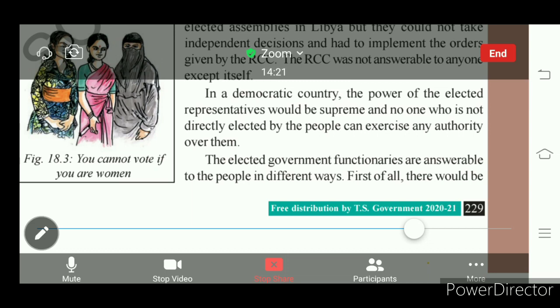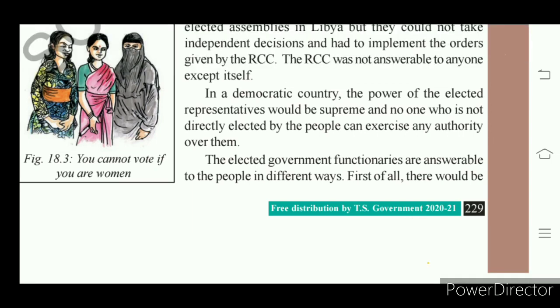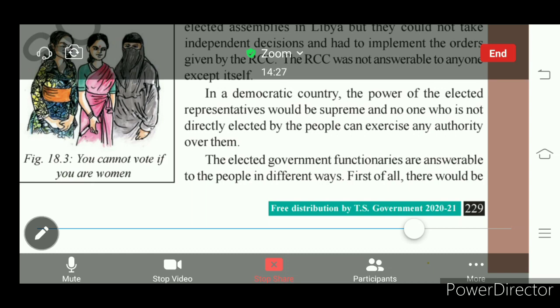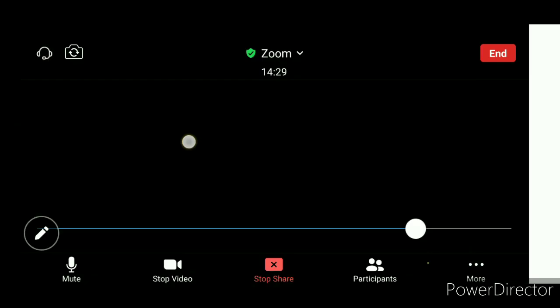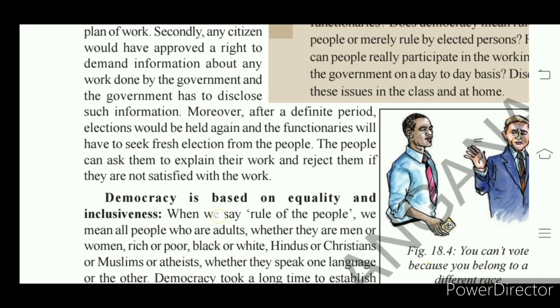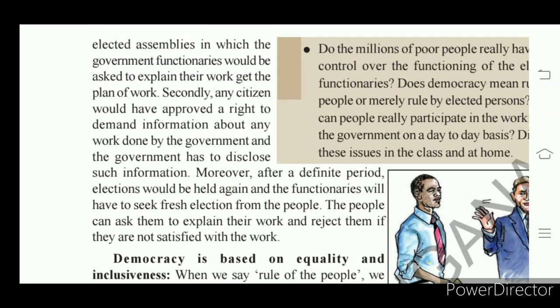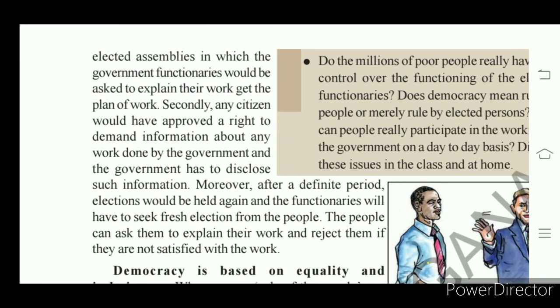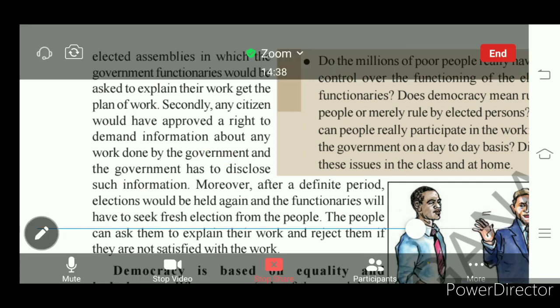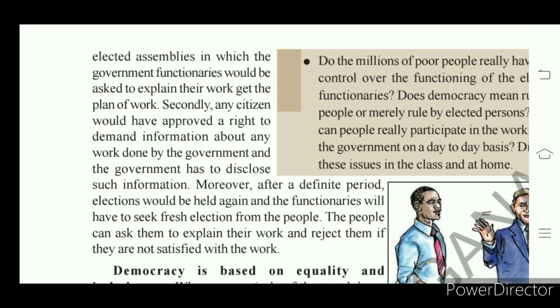First of all, there would be elected assemblies in which the government functionaries would be asked to explain their work and get the plan of work.